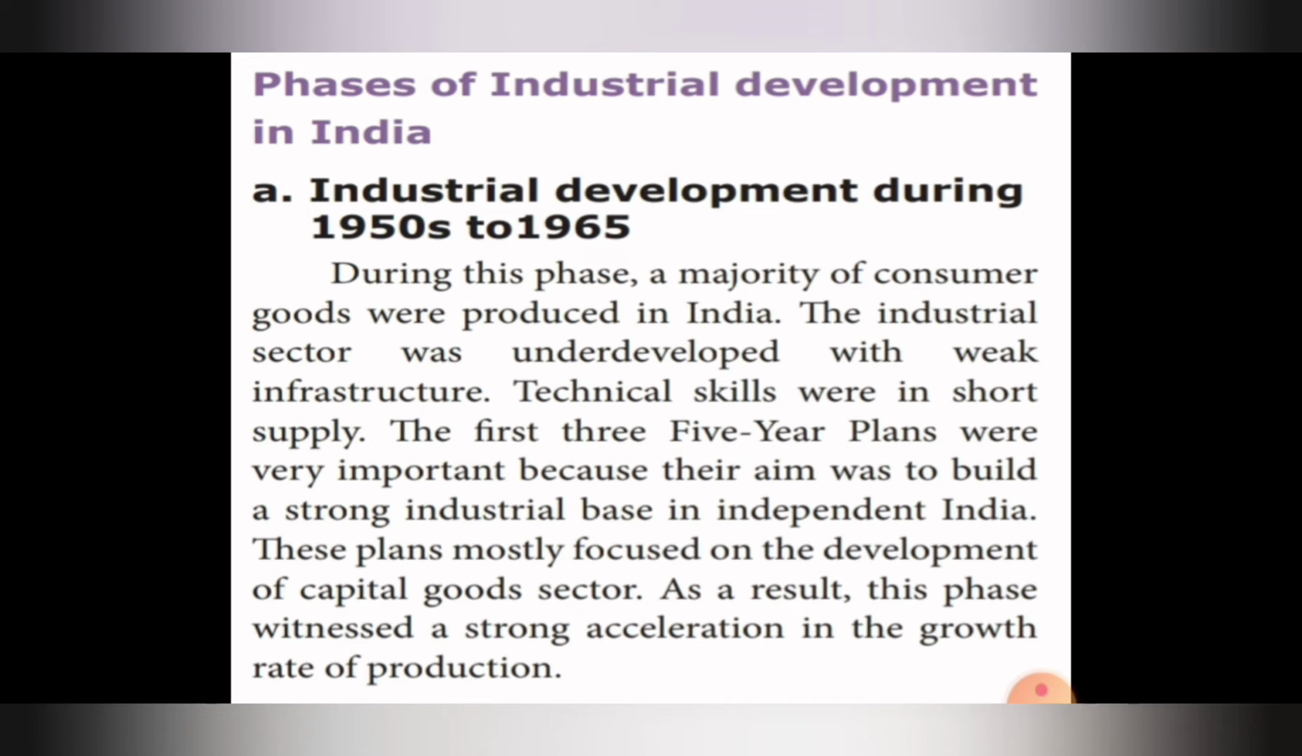Technical skills were in short supply. So, all the technical skills were also in very short supply. The first three five-year plans were very important because their aim was to build a strong industrial base in independent India. These plans mostly focused on the development of the capital goods sector. As a result, this phase witnessed a strong acceleration in the growth rate of production.